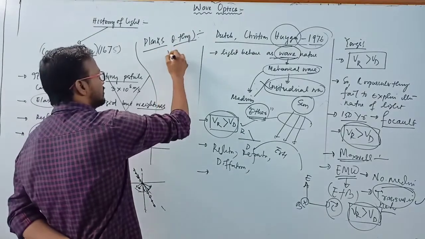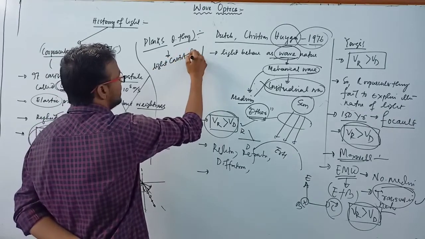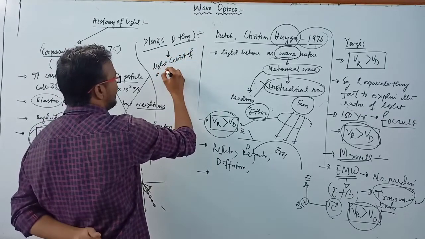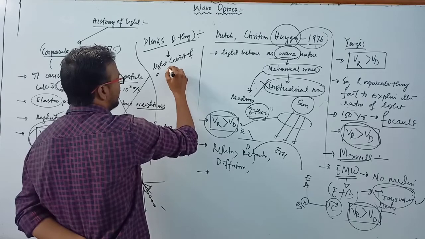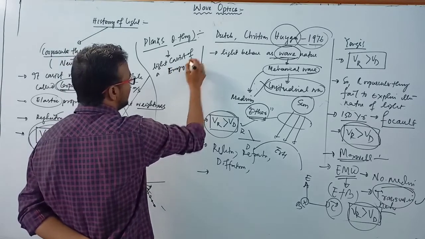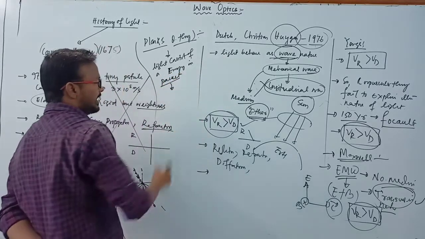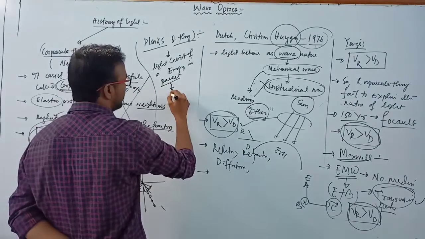According to Planck's quantum theory, light consists of energy in packets, and that energy in packets, or packet energy, is known as a photon.